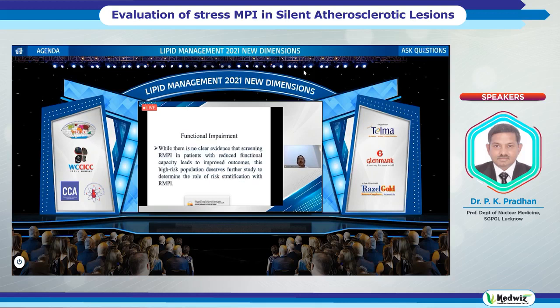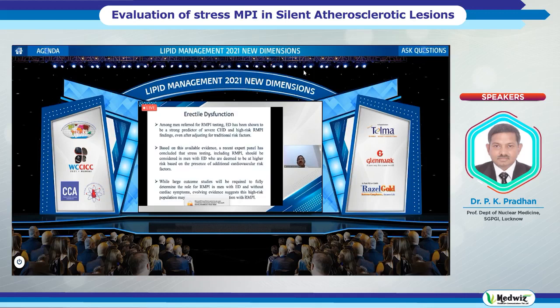Coming to functional impairment, while there is no clear evidence that screening MPI in patients with reduced functional capacity leads to improved outcome, this high-risk population deserves further study to determine the role of risk stratification with MPI. To the last, erectile dysfunction among men referred for MPI testing.